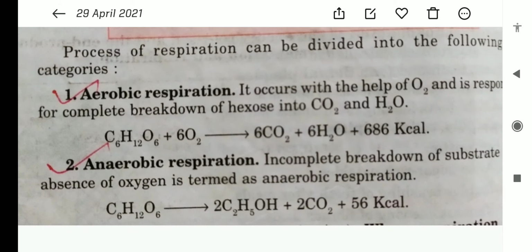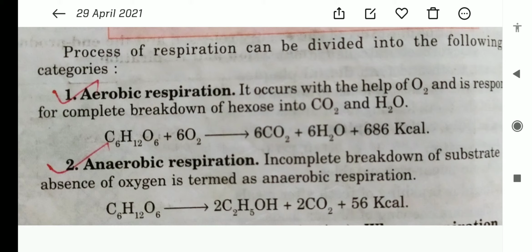There are two types of respiration on the basis of presence or absence of oxygen. The first process is aerobic respiration. It occurs with the help of oxygen and is responsible for the complete breakdown of hexose into CO2 and water. It means that the complete oxidation of glucose taking place in the presence of oxygen is called aerobic respiration. So what is aerobic respiration? It is the process in which oxidation of glucose occurs in the presence of oxygen.